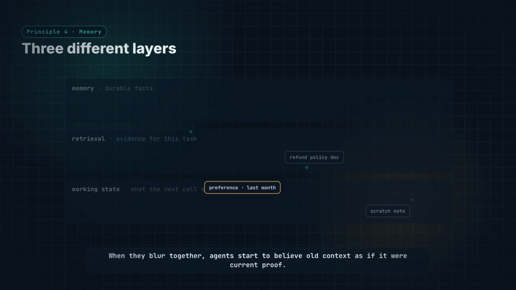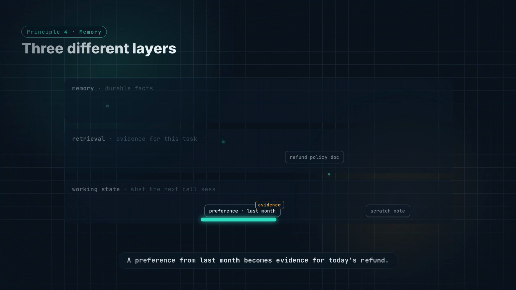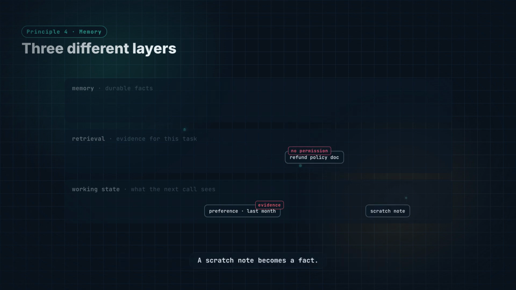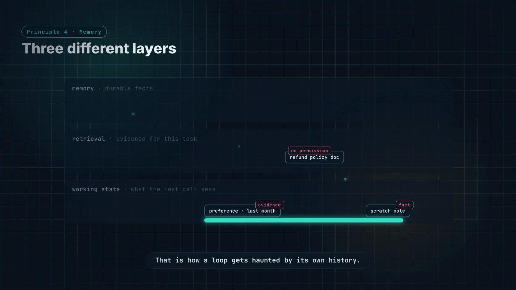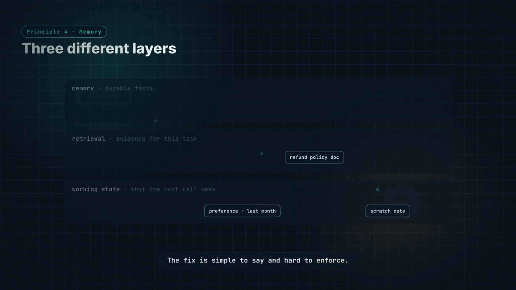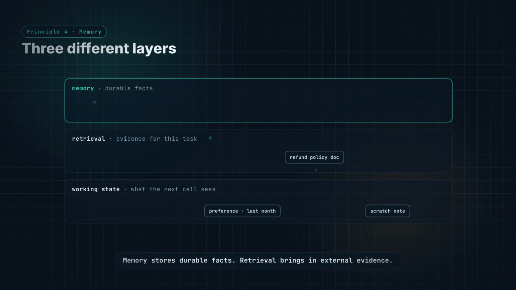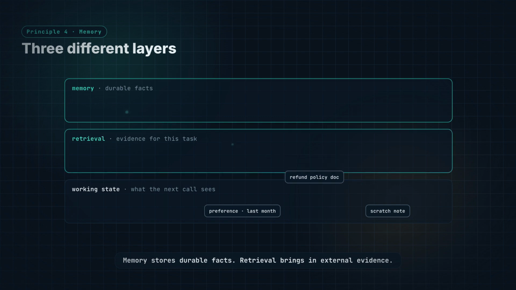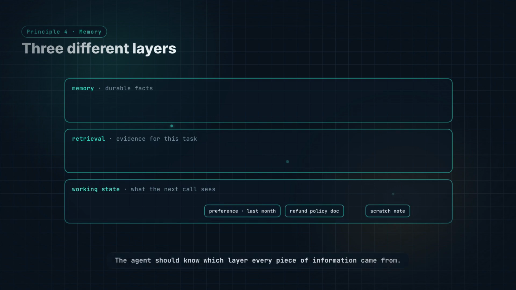A preference from last month becomes evidence for today's refund. A retrieved document becomes permanent memory without permission. A scratch note becomes a fact. That is how a loop gets haunted by its own history. The fix is simple to say and hard to enforce. Memory stores durable facts. Retrieval brings in external evidence. Working state selects what matters right now. The agent should know which layer every piece of information came from.